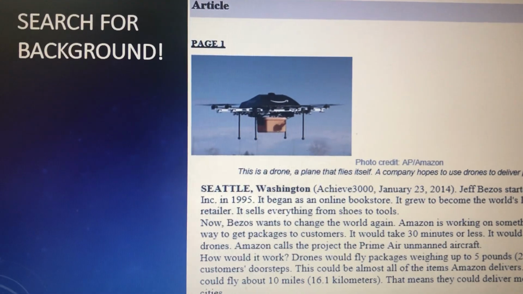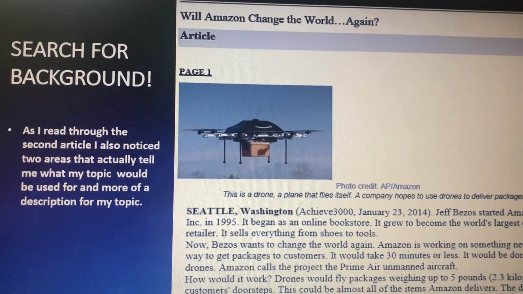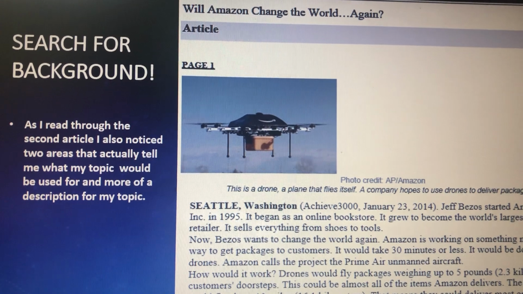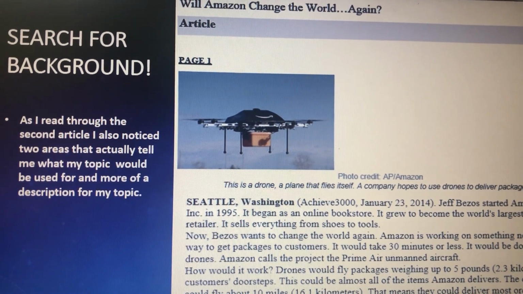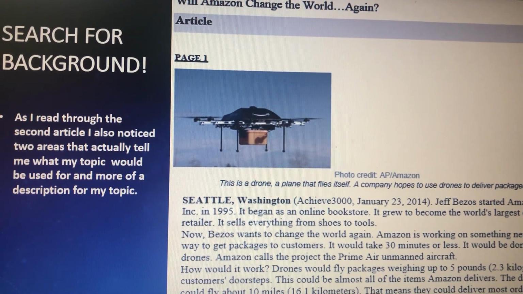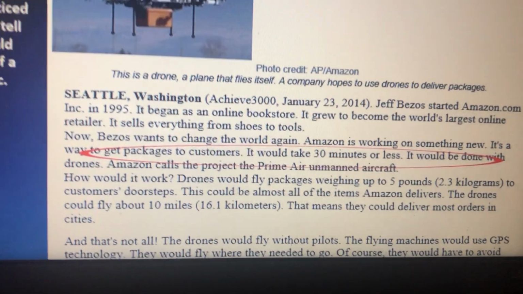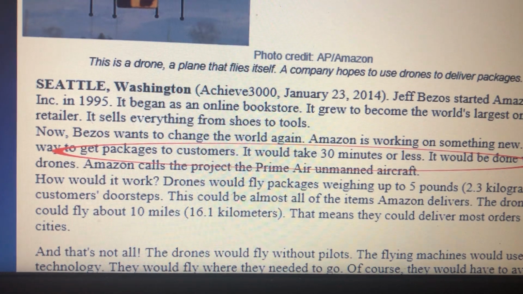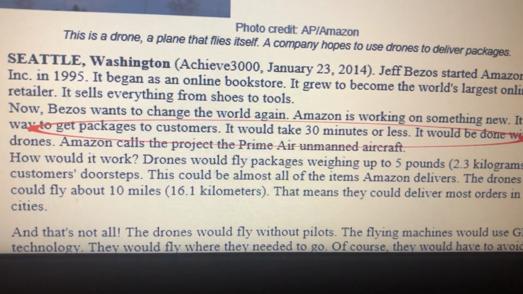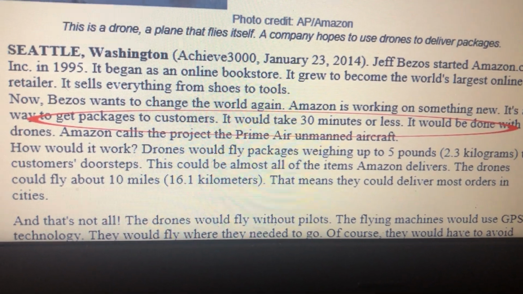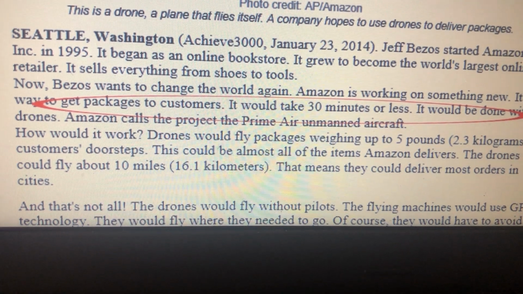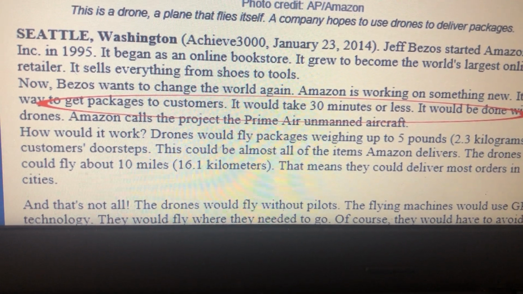All right, in the second article, Will Amazon Change the World Again?, I also noticed two areas that actually tell me what my topic would be used for and kind of give me a little bit more description about my topic. So here, it says, it's a new way to get packages to customers. Well, that's what Amazon would use drones for, and it looks like it would be a lot quicker.